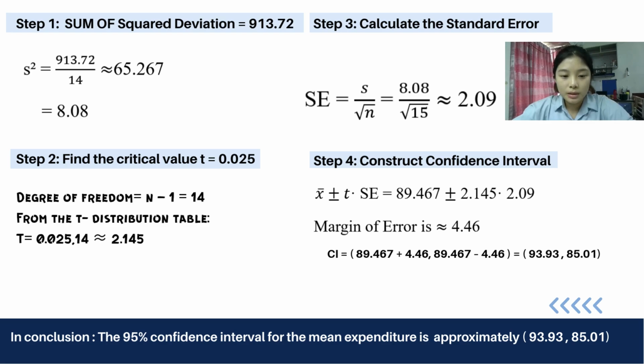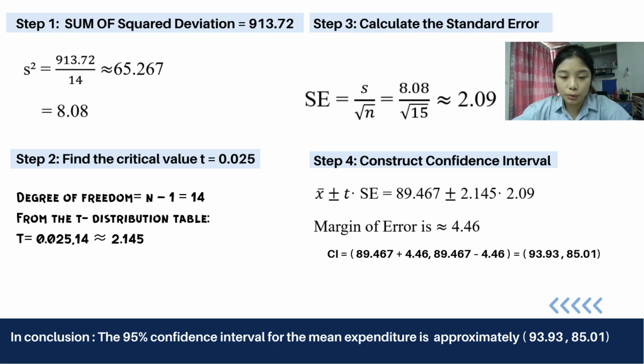Step 1. Sum of squared deviations equals 913.72. S squared equals 913.72 divided by 14, which is approximately 65.267. So S equals the square root of 65.267. We get 8.08.